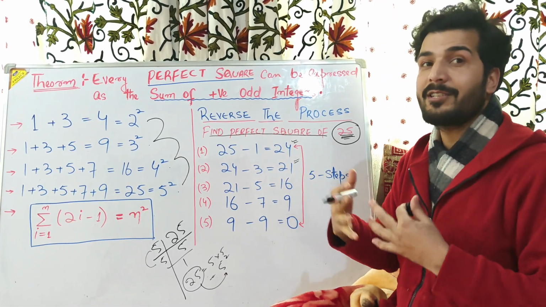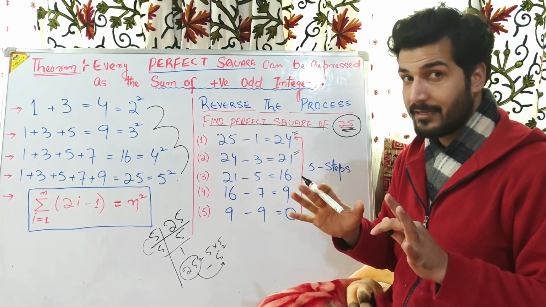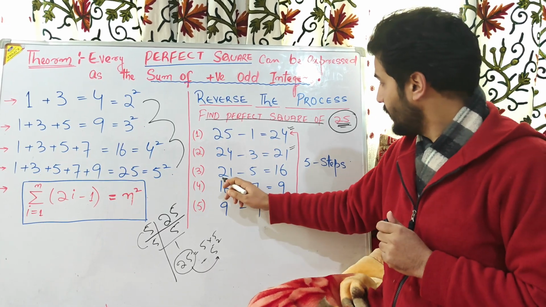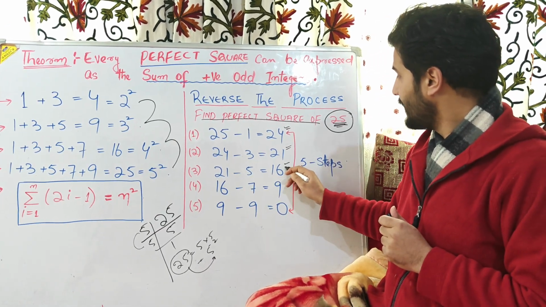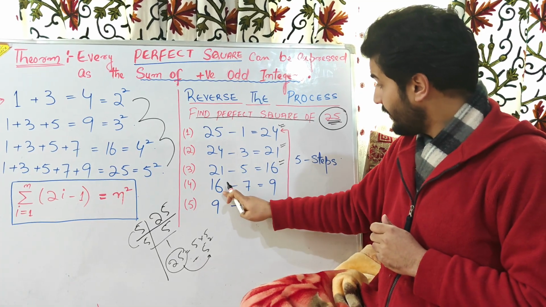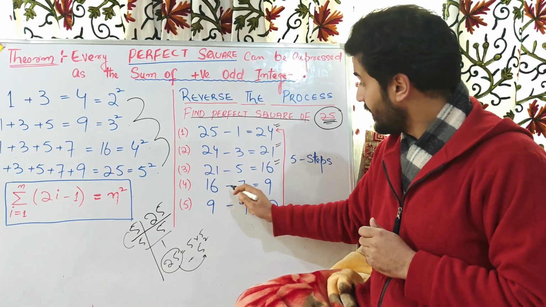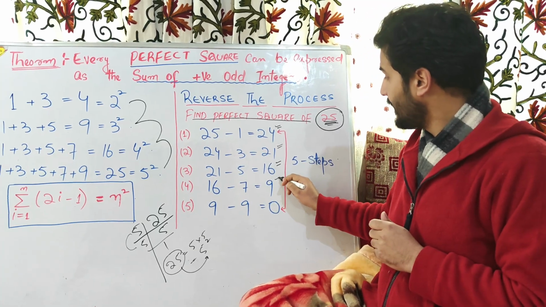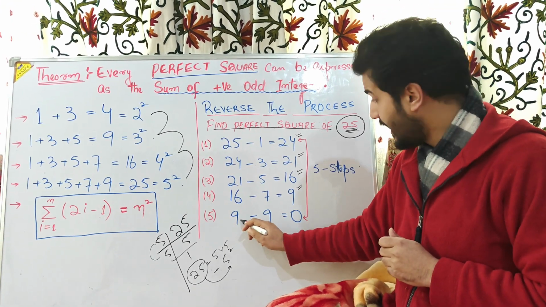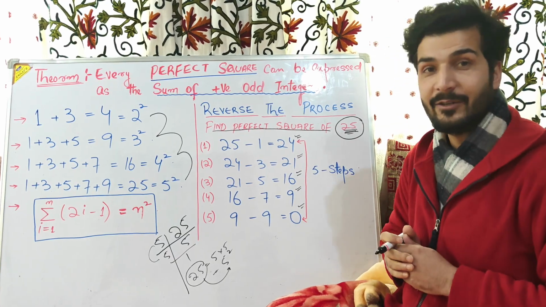We are reversing the process. You get my point? So 21 minus 5 becomes 16. In the fourth step, subtract 7 from this 16, we will get 9. In the fifth step, subtract 9 from 9, we get 0.